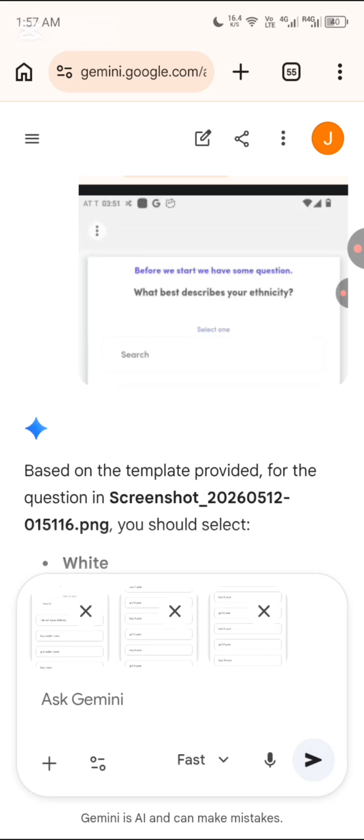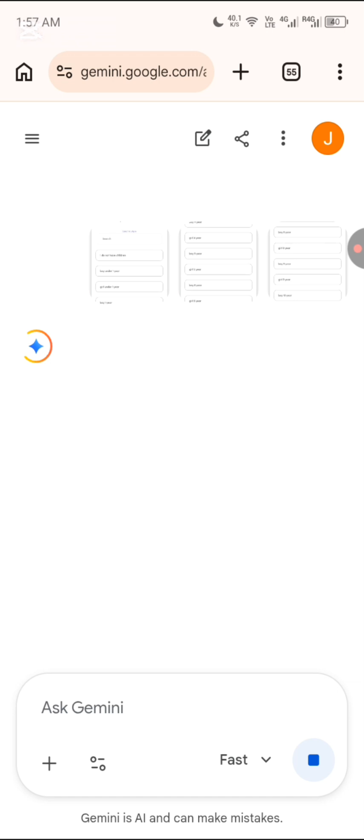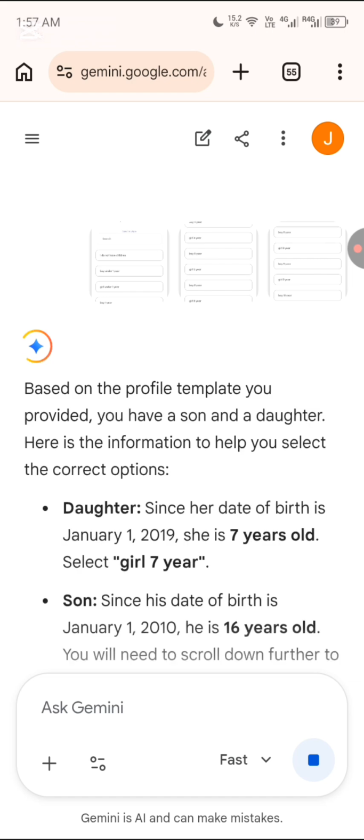Now, the AI will give me the accurate answer. Alright? So this is just how to use your AI. It's not something difficult or complex. Just make sure that you snap the question and all the options. Alright, then put it on the AI. That's it. Okay. This answer it gave me is exactly what is on my template.